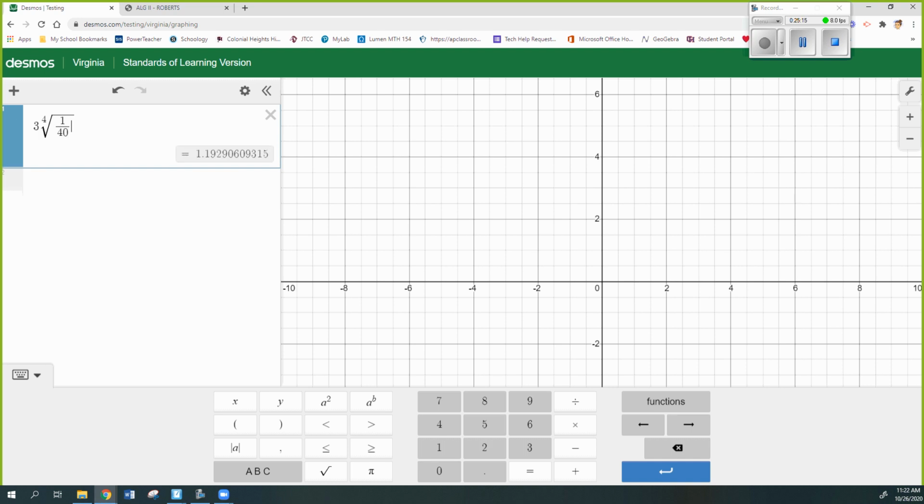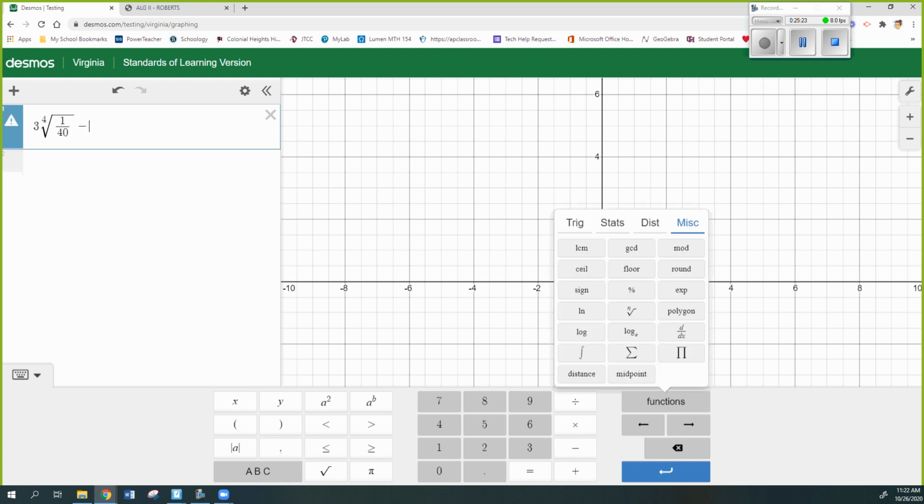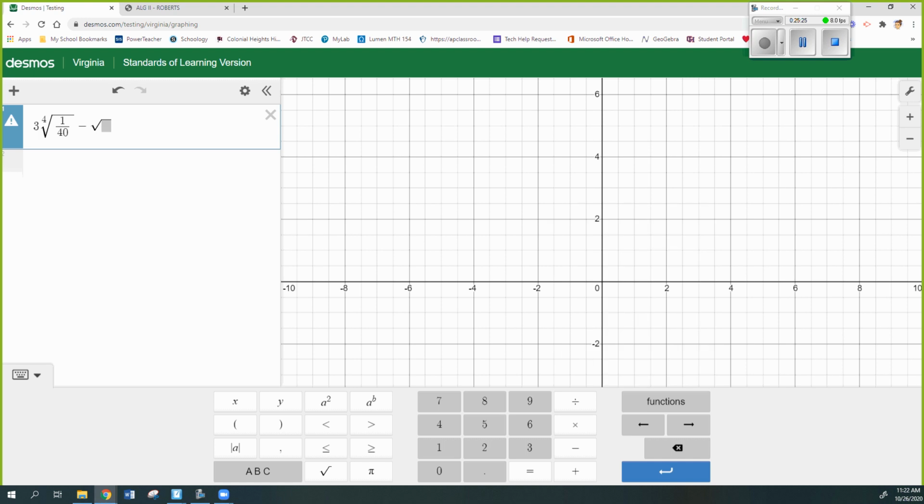Then you have to arrow until you're not under the radical anymore. So you just arrow to the right, minus, make another 4th root. And then underneath that one, you're going to do 1 divided by 40. You're going to arrow to the right once, so you're not on the bottom of the fraction, but you still want to be under the radical when you hit +2.